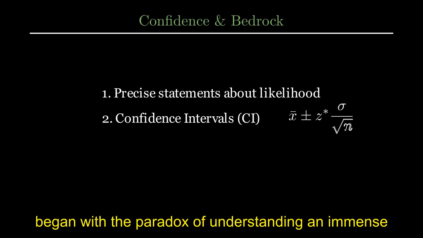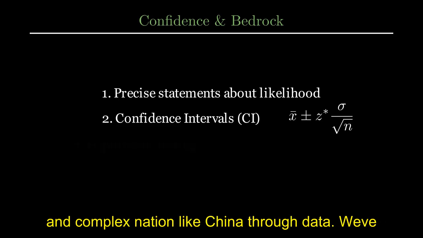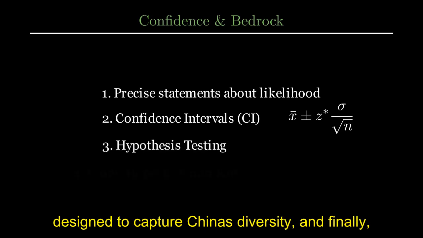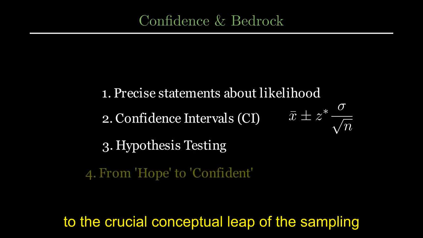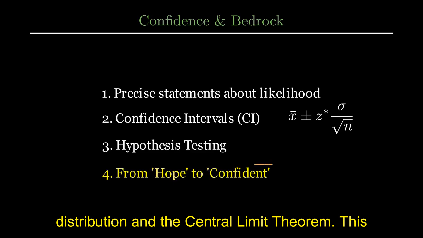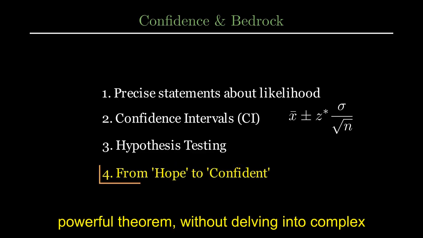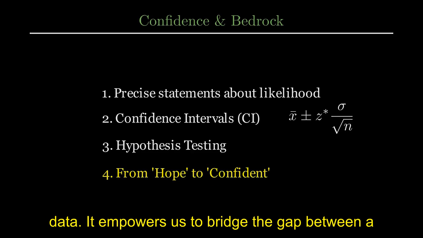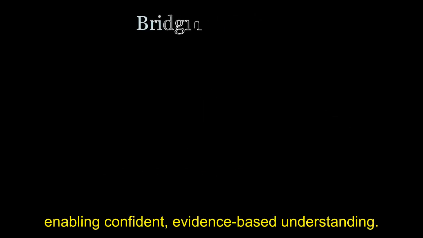We began with the paradox of understanding an immense and complex nation like China through data. We've journeyed from simply differentiating populations and samples to exploring various sampling methods designed to capture China's diversity, and finally, to the crucial conceptual leap of the sampling distribution and the Central Limit Theorem. This powerful theorem, without delving into complex probability, fundamentally reshapes how we view data. It empowers us to bridge the gap between a small sample and the vast Chinese population, enabling confident, evidence-based understanding. With the CLT, we move beyond just counting, to truly comprehending the statistical heart of China.